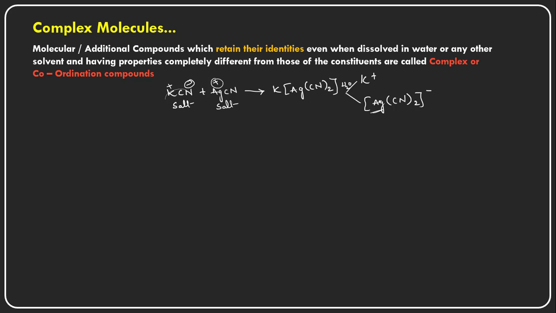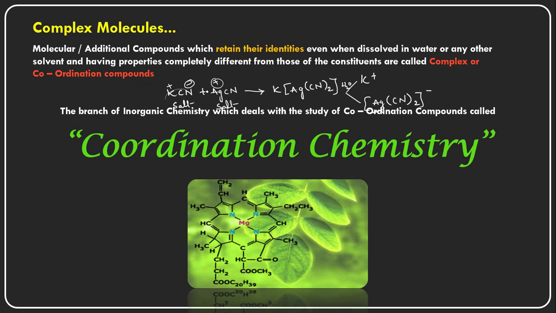but not like this silver. It is completely different from this silver ion here. This is a different one. This is also a different one, and these are called complex molecules. Such types of complex molecules are called coordination compounds. And the branch of inorganic chemistry which deals with the study of coordination compounds is called coordination chemistry.